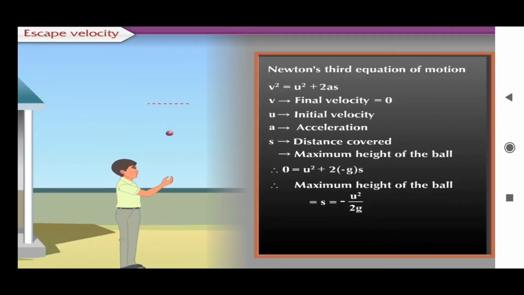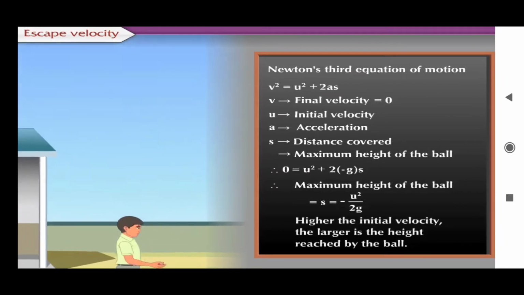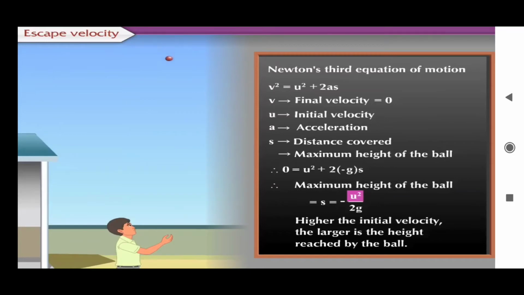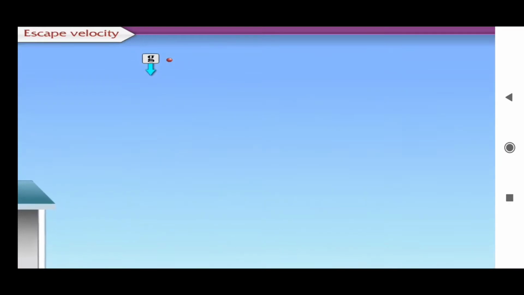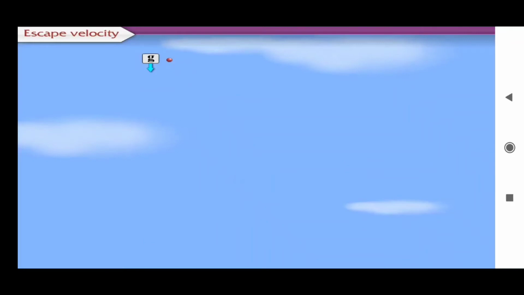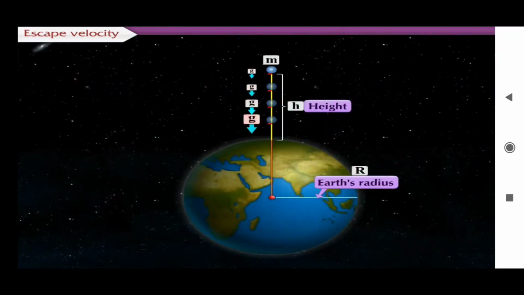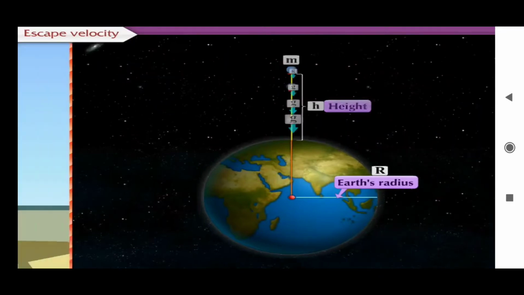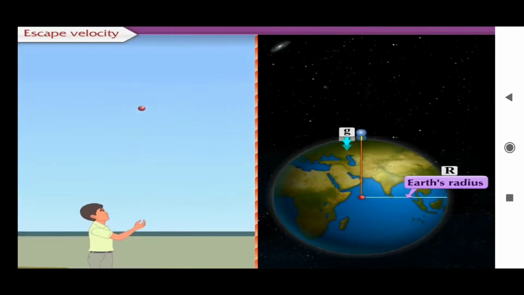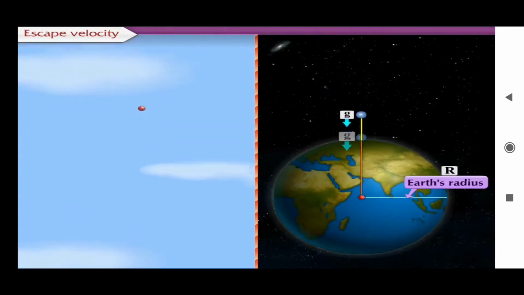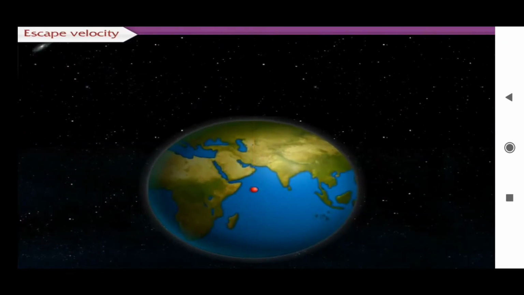From this equation, we come to know that higher the initial velocity, the larger is the height reached by the ball. This is because higher the initial velocity of the ball, higher will be the opposition to the gravitational force of the earth, and larger will be the height to which the ball can reach. The value of small g decreases as the height of the object from the surface of the earth increases. Thus, the force pulling the ball downward decreases as the ball goes up.